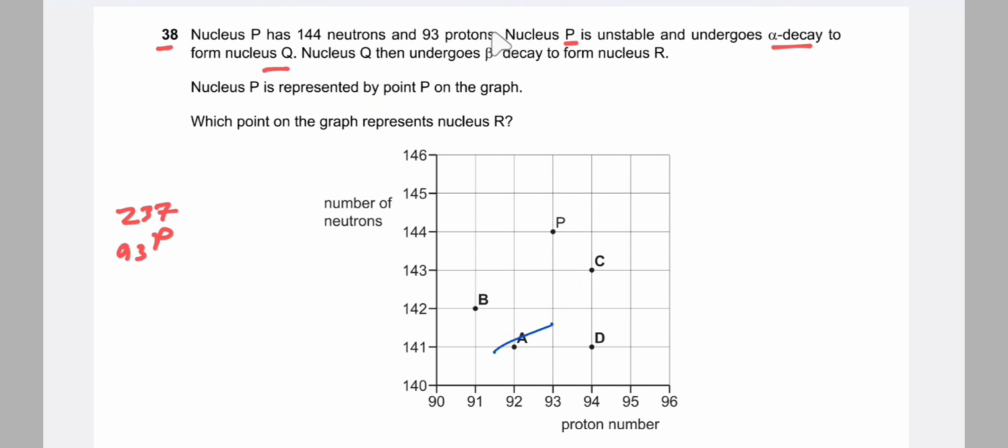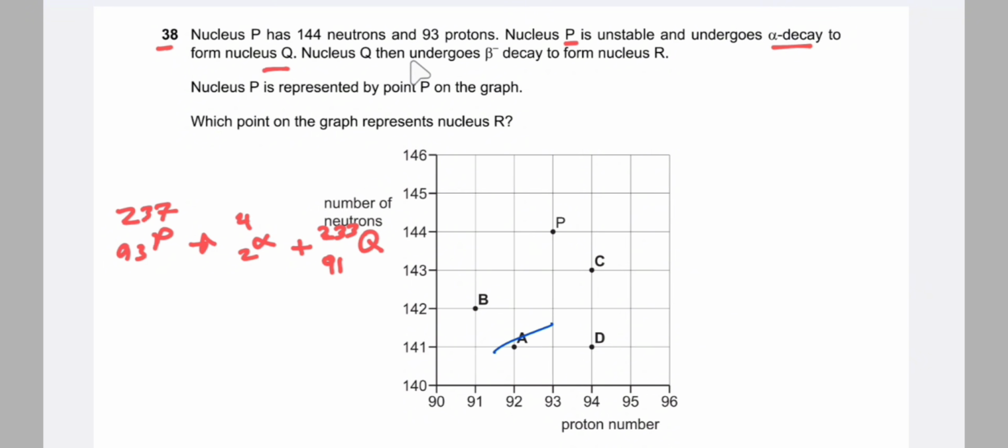P decays by alpha decay, so an alpha particle is emitted and the nucleus Q is formed. The alpha particle has 4 nucleons and 2 protons, so 93 minus 2 is 91. For Q, the number of protons is 91 and the nucleon number is 237 minus 4, that is 233. So 233 and 91.